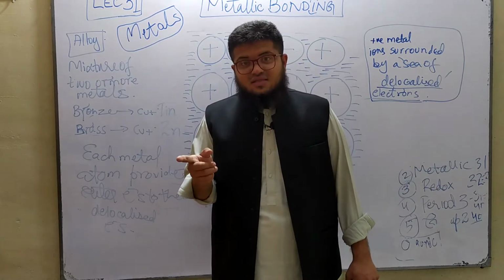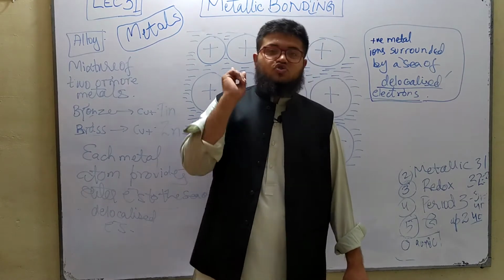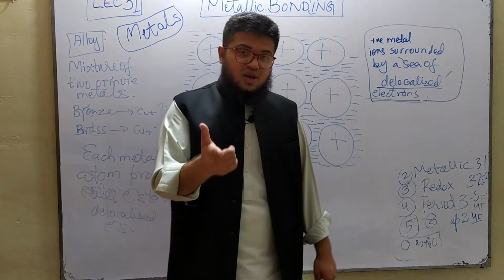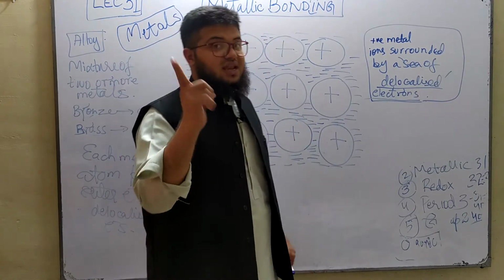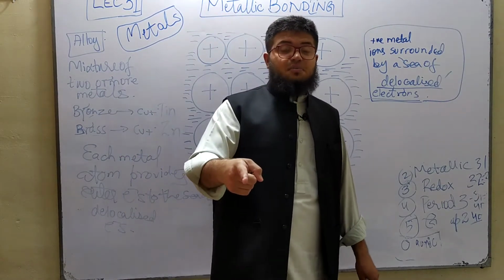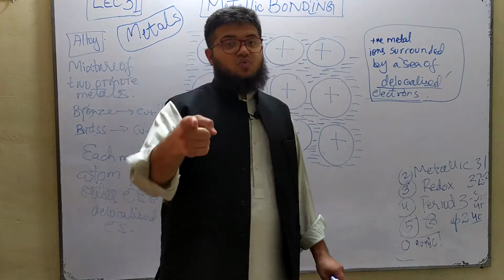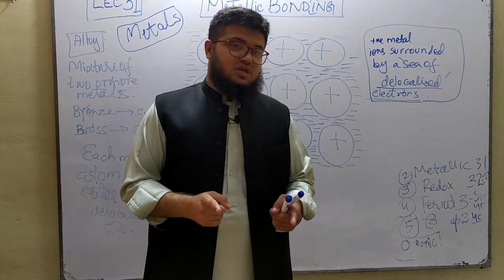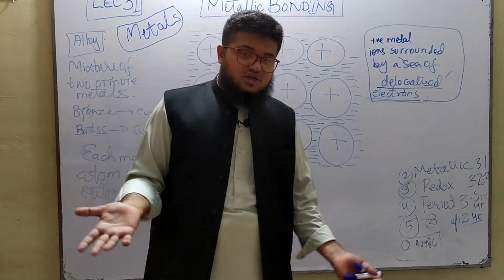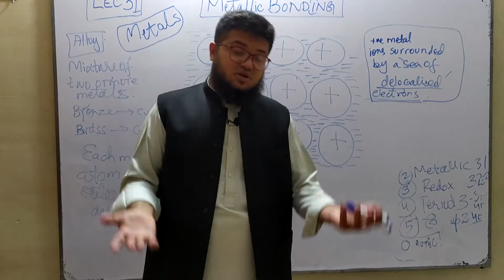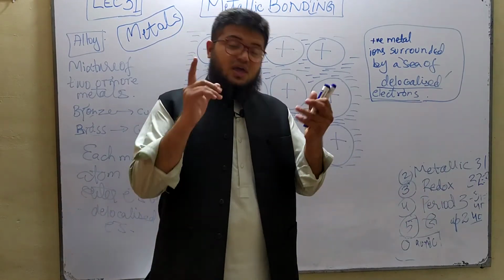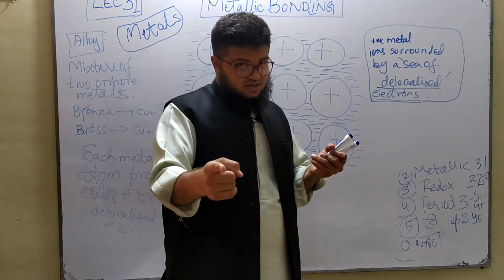Similarly, graphene, which was an allotrope of carbon, also contained delocalized electrons, due to which it was able to conduct electricity. Similarly, ionic compounds in molten state or aqueous state are able to conduct electricity. If they are in the solid state, they won't be able to conduct electricity, because the ions are not going to be free to move. In that case, it's the ions that conduct the electricity.